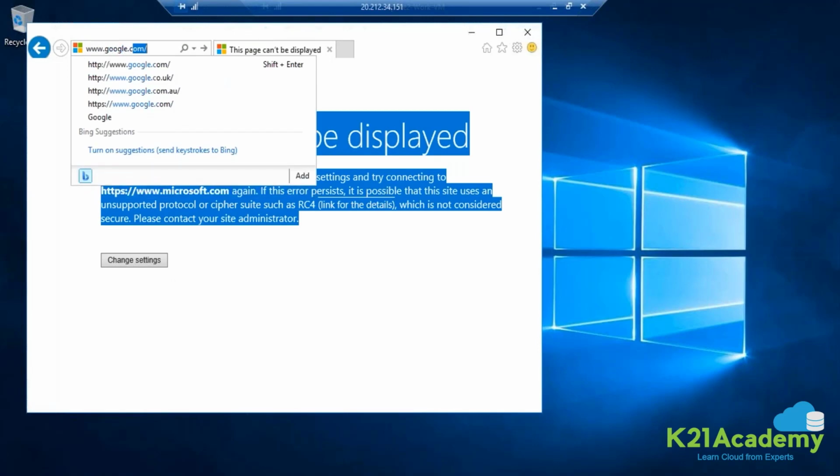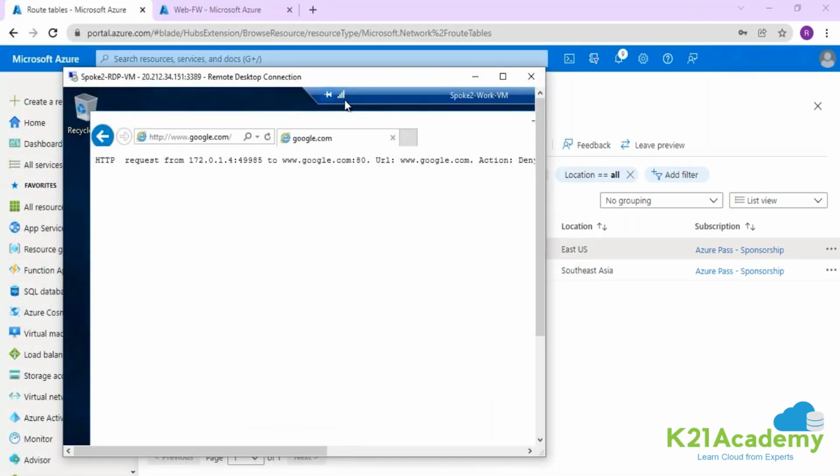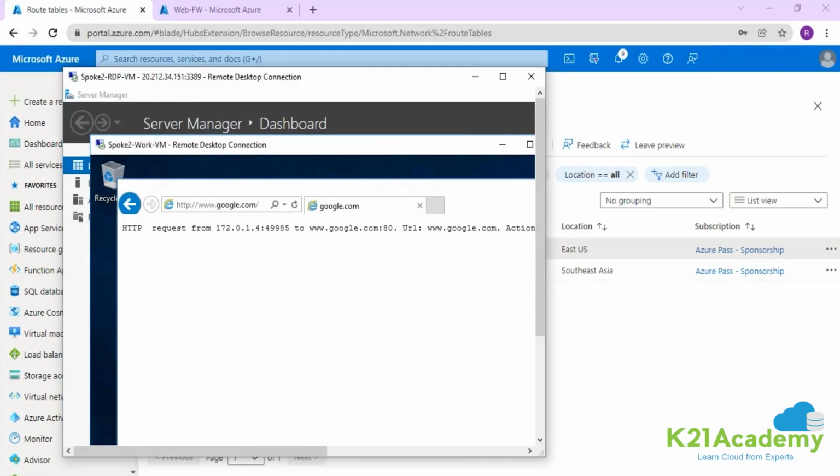Earlier on, we were able to open all the websites. Currently, we are not able to open any website on this machine. Which machine are we talking about over here, guys? We are talking about the work machine, which is under firewall protection now.